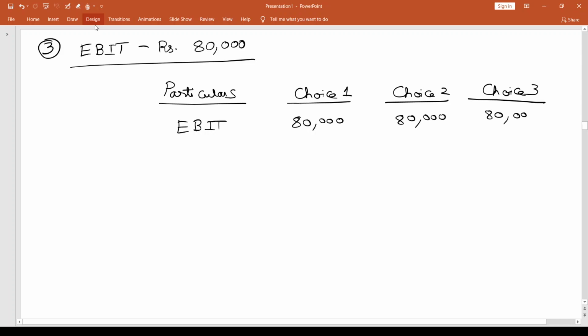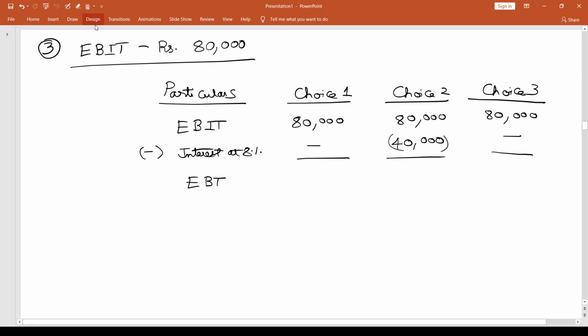Now, I'm going to subtract interest at 8%, coupon at 8%. Again, nothing for choice 1 and choice 3. For choice 2, I have 40,000. I subtract that, and I have earnings before tax. That is going to be 80,000 here, 40,000 here, and 80,000 here, from which I subtract tax at 50%.